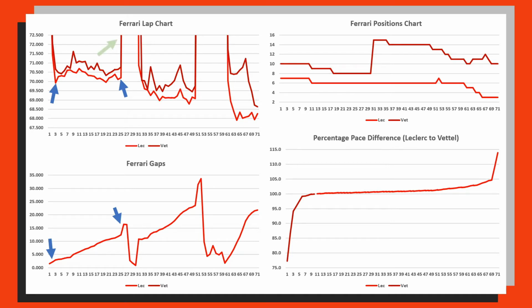However, this green line here just represents the first safety car that was called, and therefore his 15-second gap was sliced, and it went all the way down to practically nothing, as if we look at the positions chart, they were only separated by about 2 positions throughout this race.